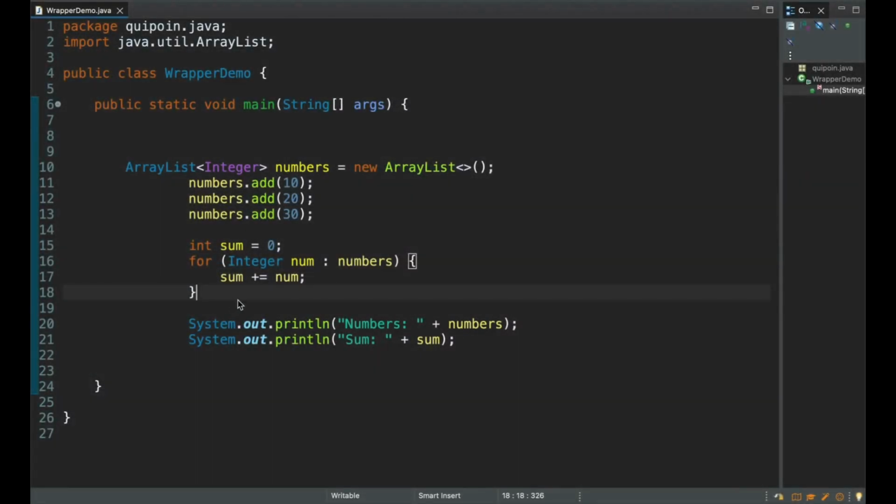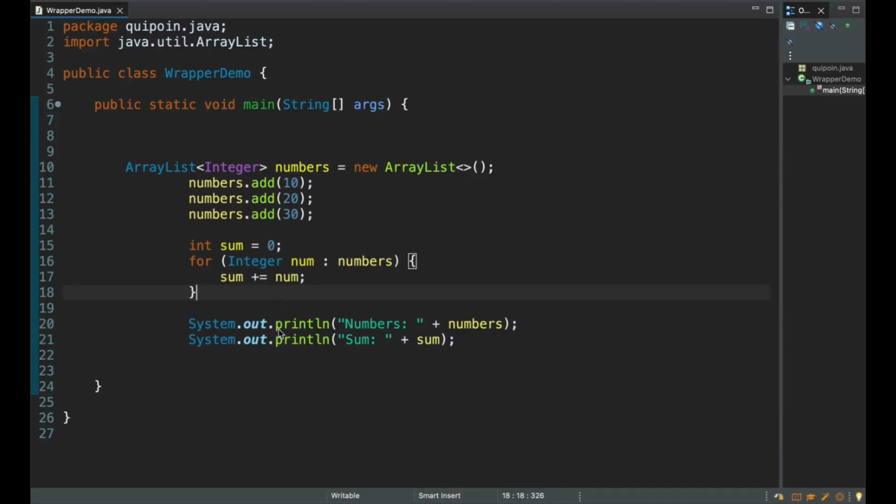Autoboxing when we add numbers and unboxing when we use them in arithmetic. Now a question for you all. What do you think will happen if one of the elements inside the ArrayList is null and Java tries to unbox it? Comment your answers below.